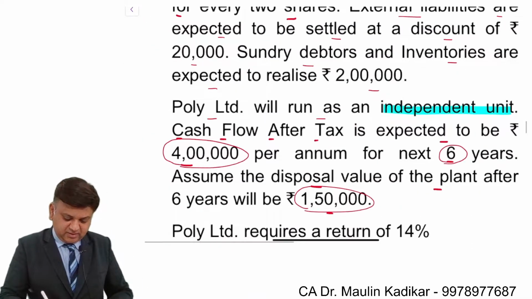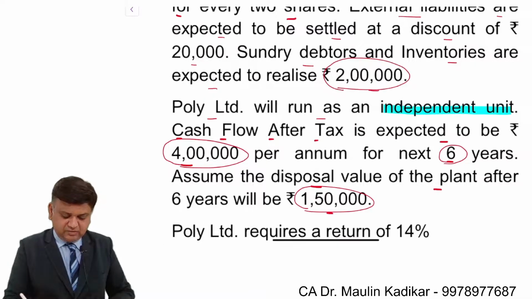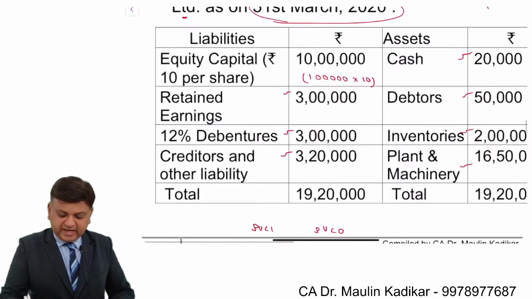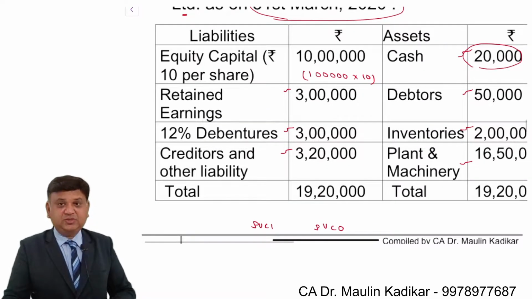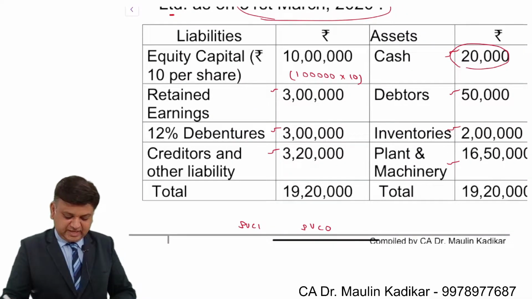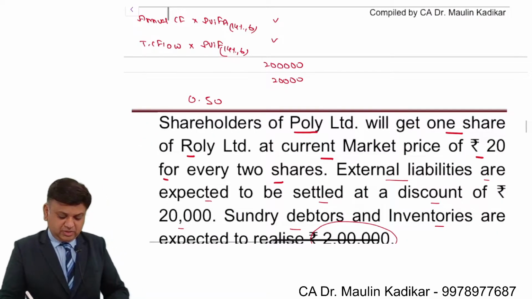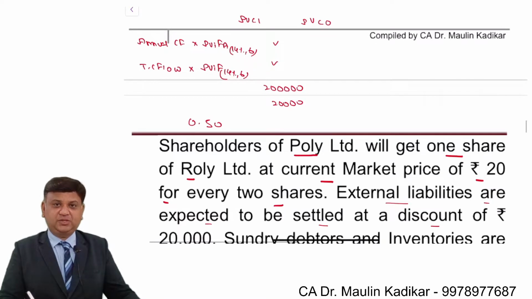Further, debtors and the stock will realize together an amount of rupees 2 lakhs. That is further cash inflow. The cash balance has no change in value, so the cash balance as it is, rupees 20,000. So these are the cash inflows on acquisition.